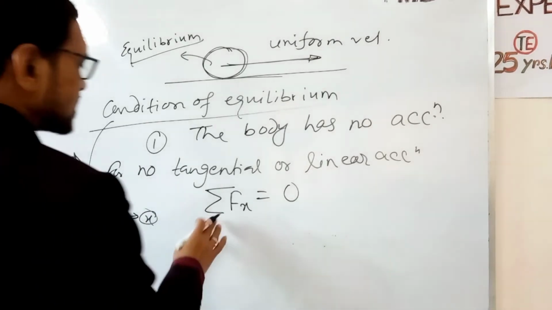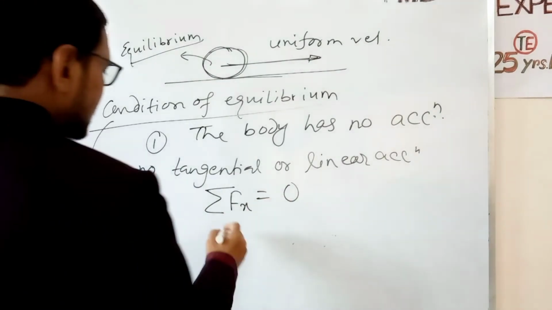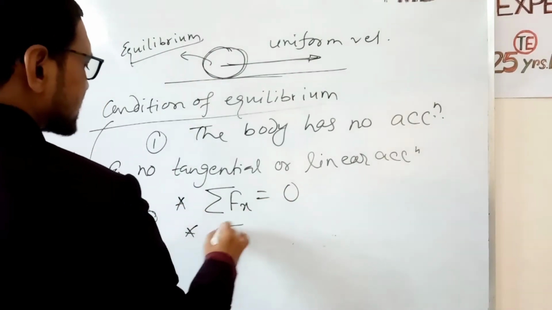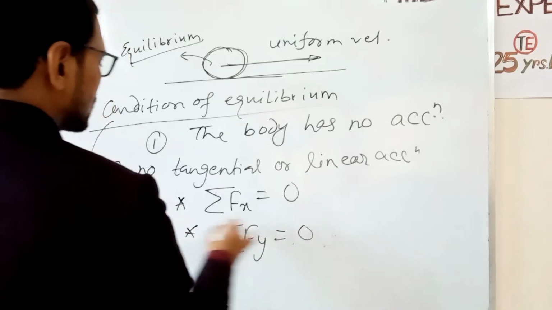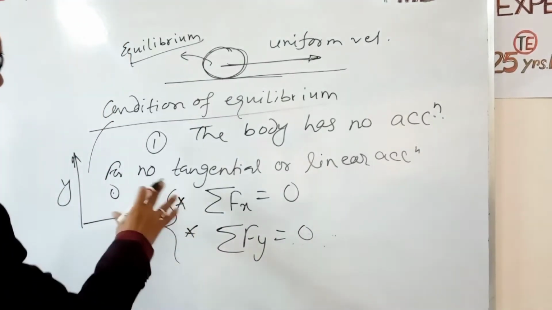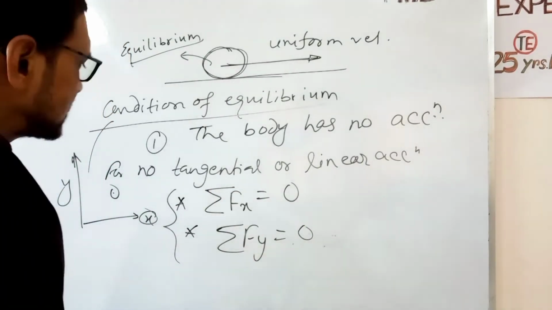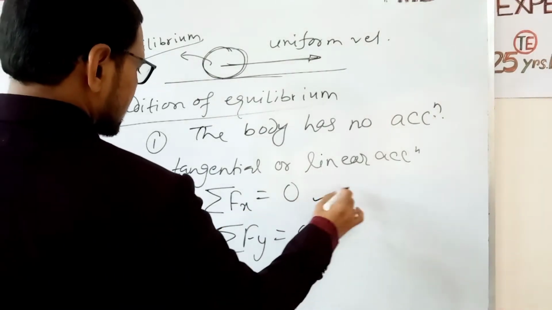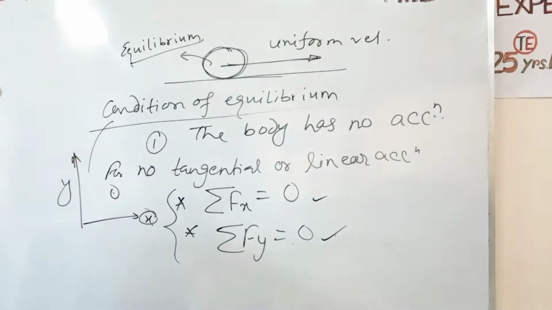Then the condition for tangential or linear acceleration to be zero is that summation of Fx equal to 0 and summation of Fy equal to 0. Now what is the condition for angular acceleration?